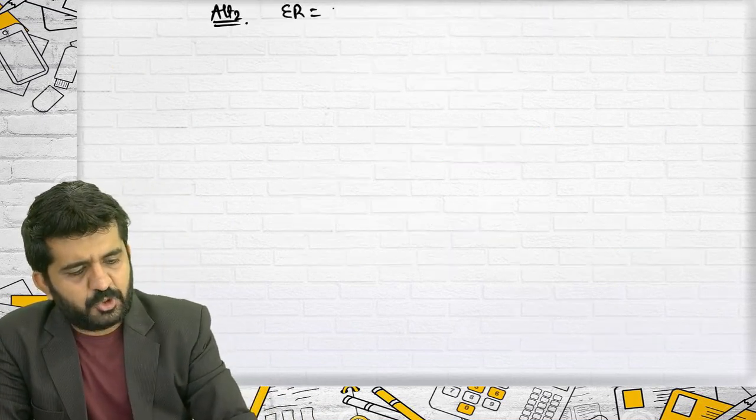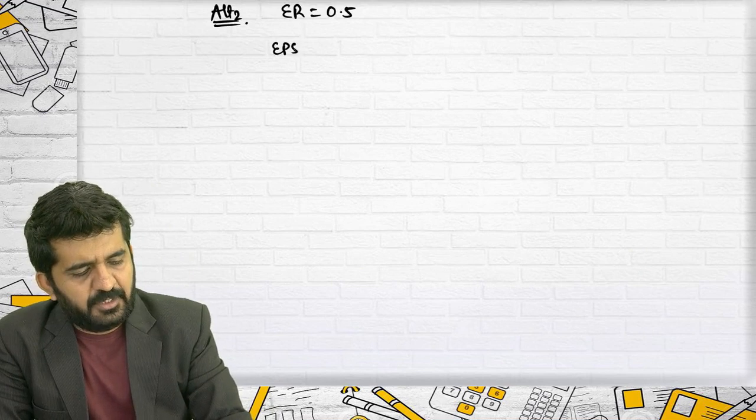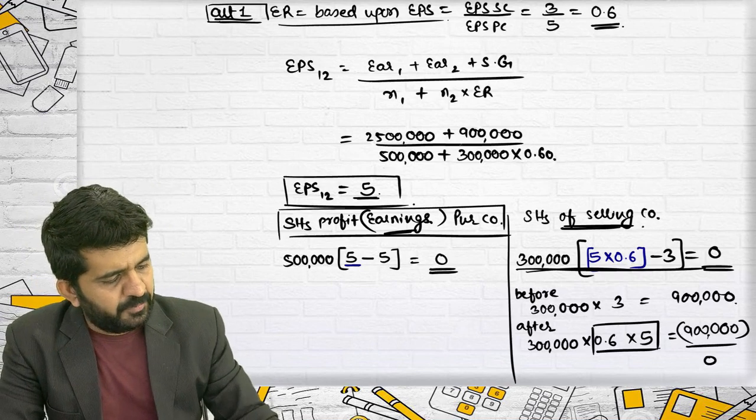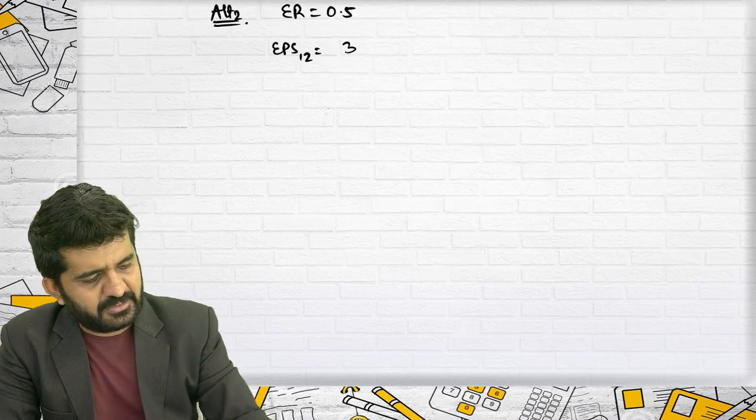If the exchange ratio is 0.5, EPS 1 2 will be: the numerator will remain the same, that is 34 lakhs.